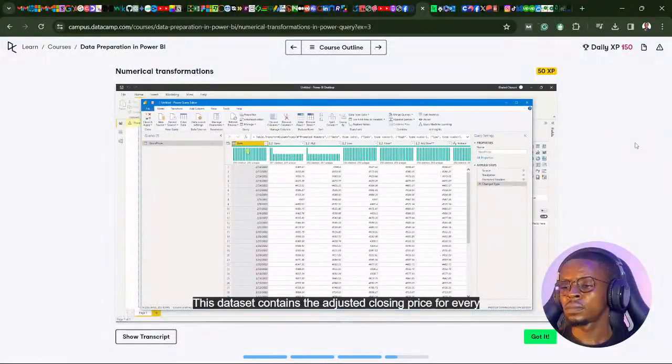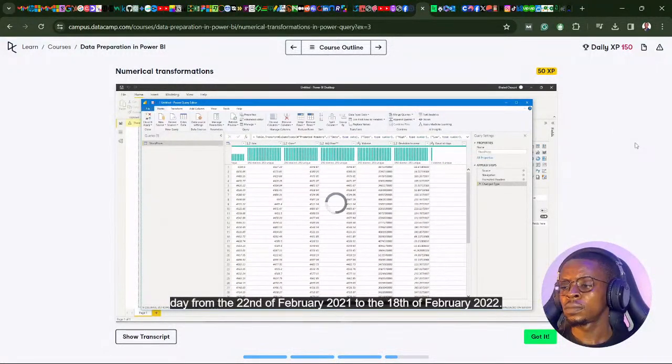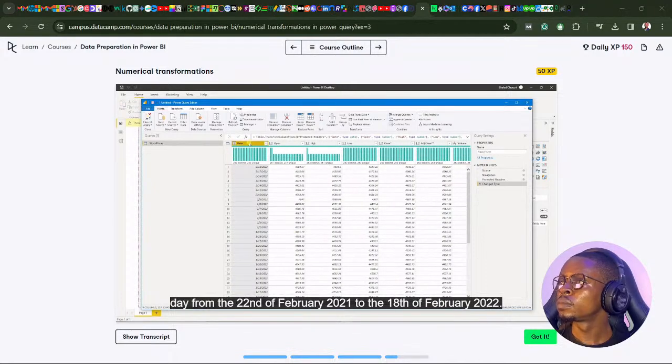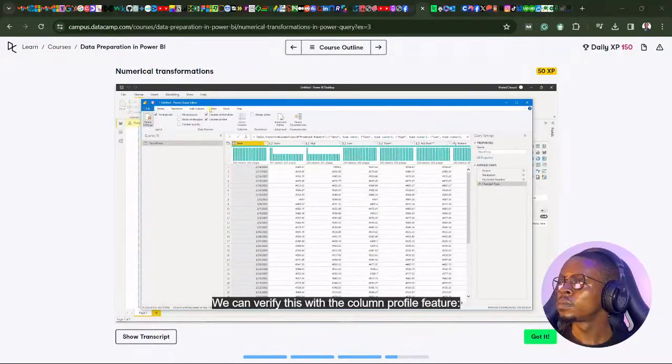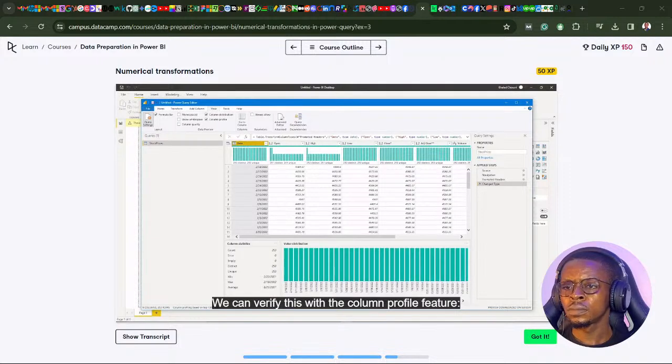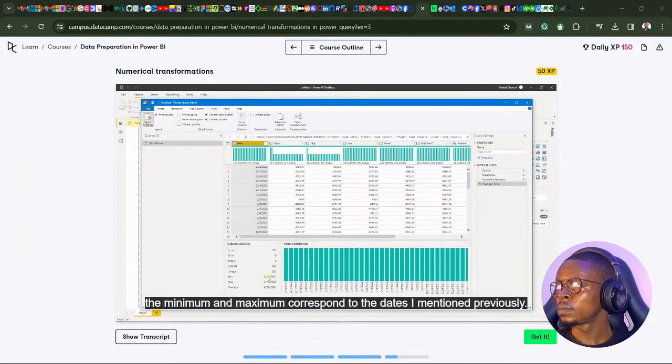This dataset contains the adjusted closing price for every day from the 22nd of February 2021 to the 18th of February 2022. We can verify this with the column profile feature. You can see the minimum and maximum correspond to the dates I mentioned previously.